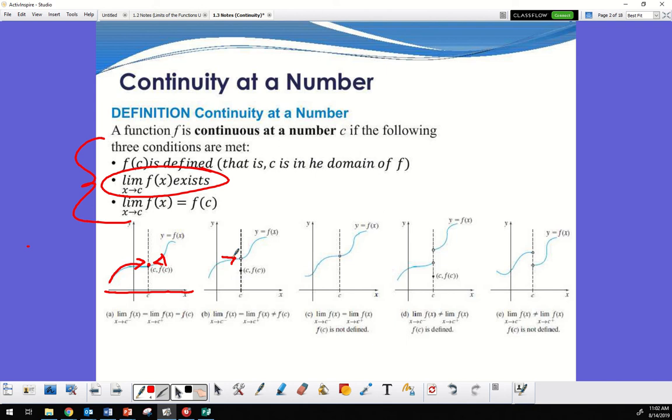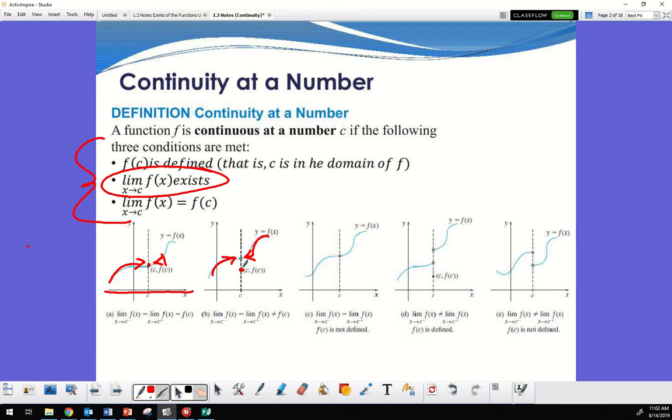The limit goes here, right? The limit goes here, but if you notice my function is down here. The f of c is down there. So this piece is not continuous. The limit is not equal to the function. That's what that means. So there's a hole in my roller coaster track here, right? I don't want to ride that one because that one's not continuous.